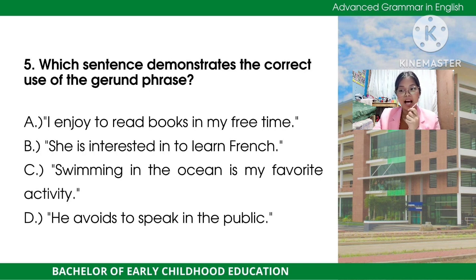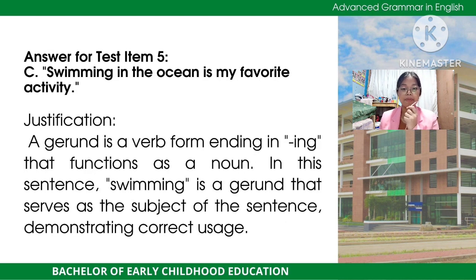All right. The answer for this item number 5 is letter C. Yes, swimming in the ocean is my favorite activity. The justification here is that a gerund is a verb form ending in ing that functions as a noun. In this sentence, swimming is a gerund that serves as the subject of the sentence, demonstrating the correct usage.